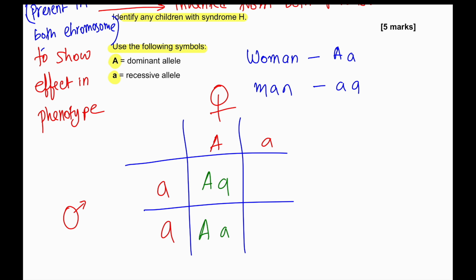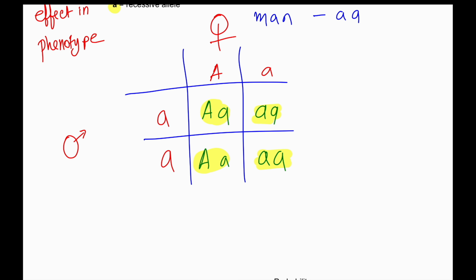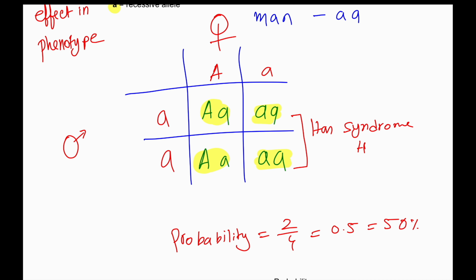From the woman's part, 50% of the children will receive the dominant character and 50% of the children will receive the homozygous recessive character. So we can say that these two children will have syndrome H. The probability is 2/4 or 0.5 or 50%.